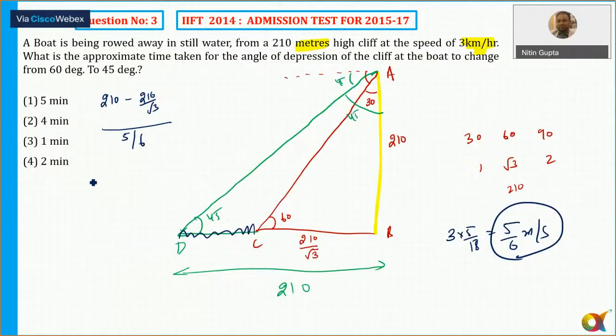In any case, that will be equal to 210 into root 3 minus 1 by root 3, into 6/5. This is what I need to calculate here. So the approximate answer comes out to be, I think, option number 4, 2 minutes. I can tell you my calculations also, but ये आ जाता है यहाँ पे easily. Any doubt? Can we move to the next question?